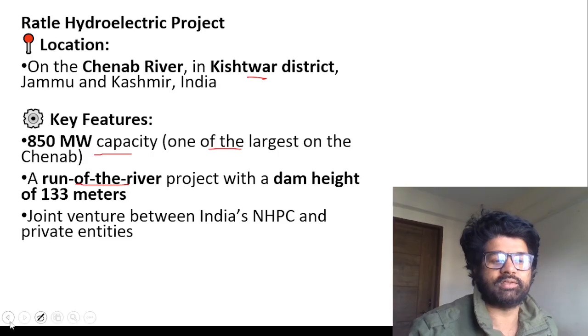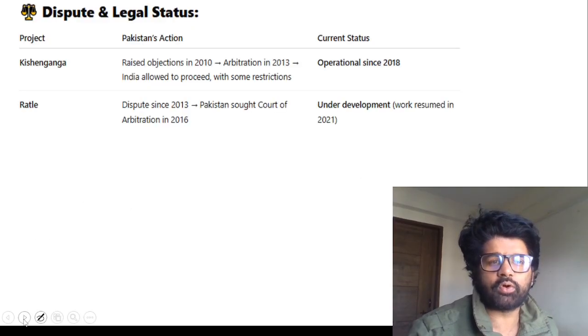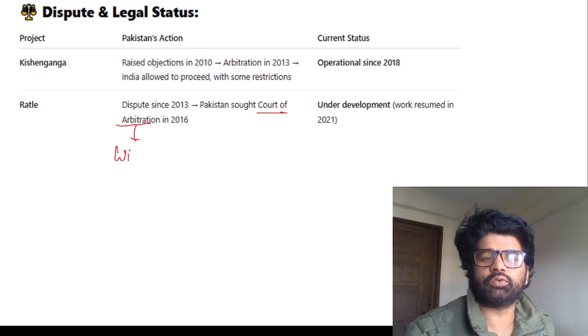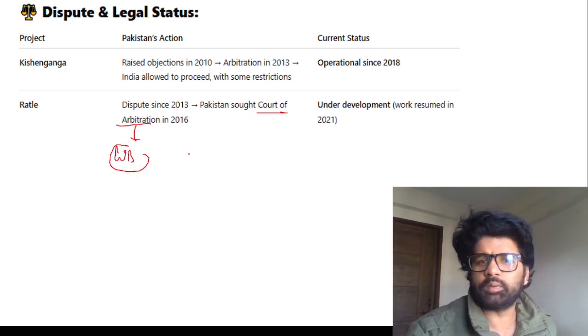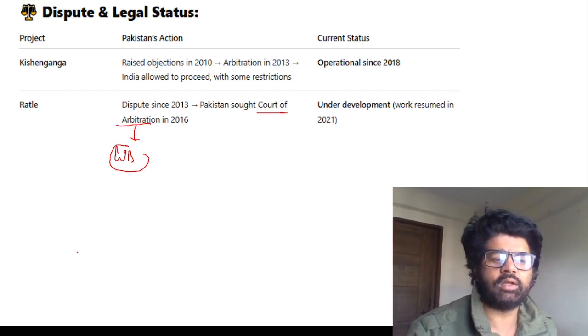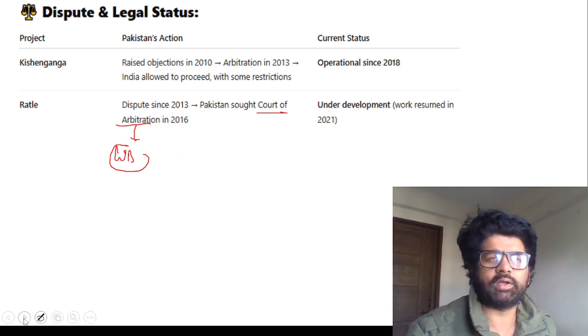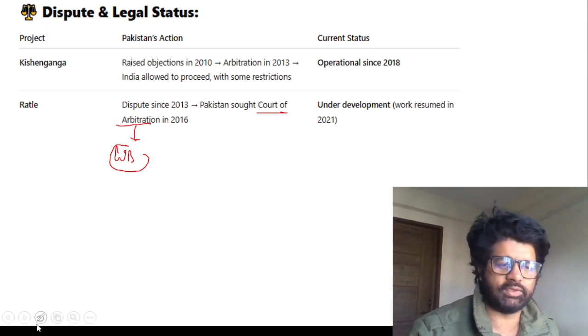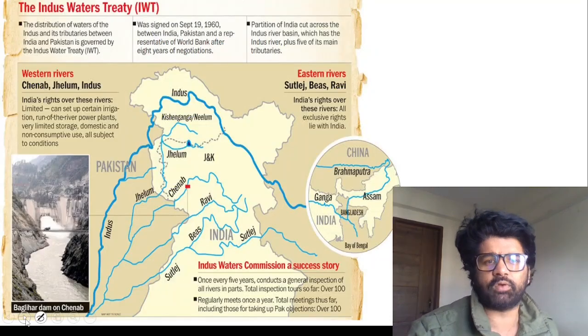But again, Pakistan is angry because most of the water of the Chenab, who will be using it? Pakistan. So there are disputes, there have been talks. We are not very happy with this court of arbitration which has been created by the World Bank. We say no, this is a third party. We don't want any third party. We will resolve issues between ourselves, India and Pakistan. And Pakistan, whenever they face such issues, they go to the World Bank, and the World Bank creates these organizations. We'll talk about the court of arbitration first of all, other things.